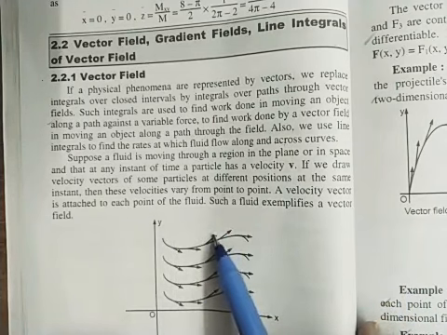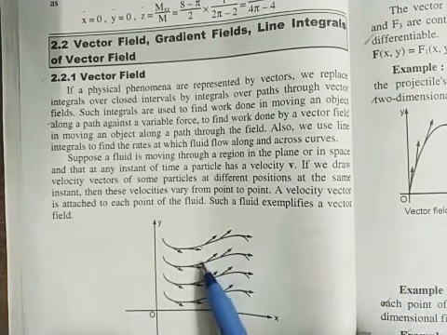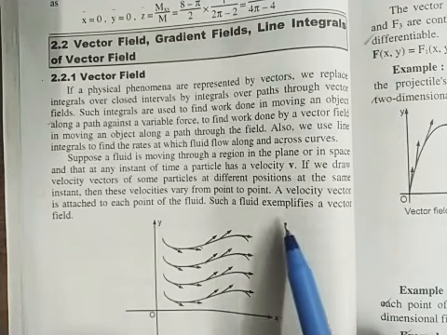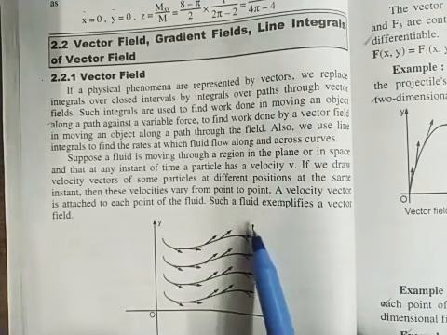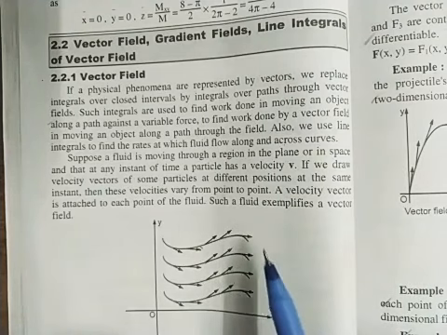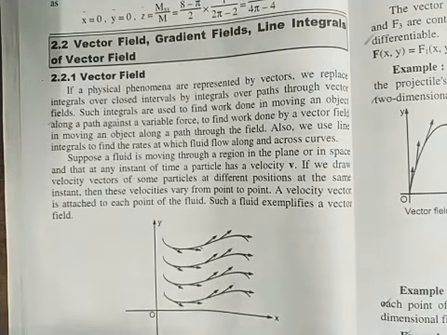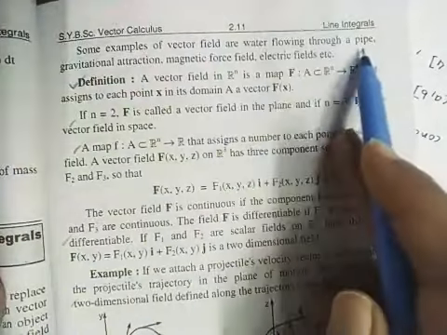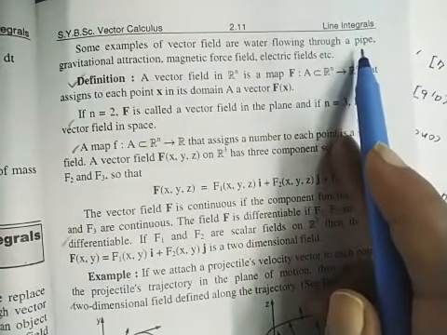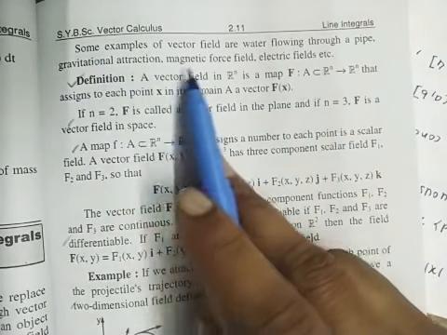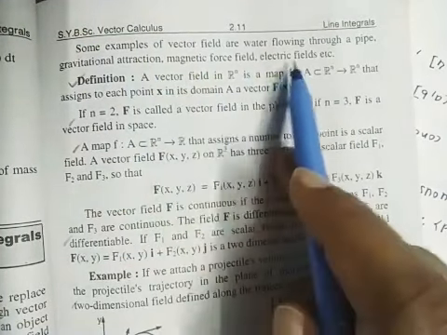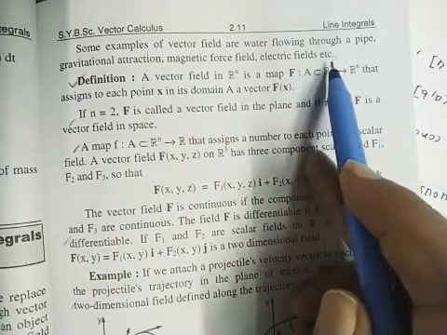You can see here, these are velocity vectors. Such a fluid exemplifies a vector field. So there are some examples of a vector field. For example, water flowing through a pipe creates a vector field. Gravitational attraction creates a vector field. Magnetic force field or electric field creates a vector field.